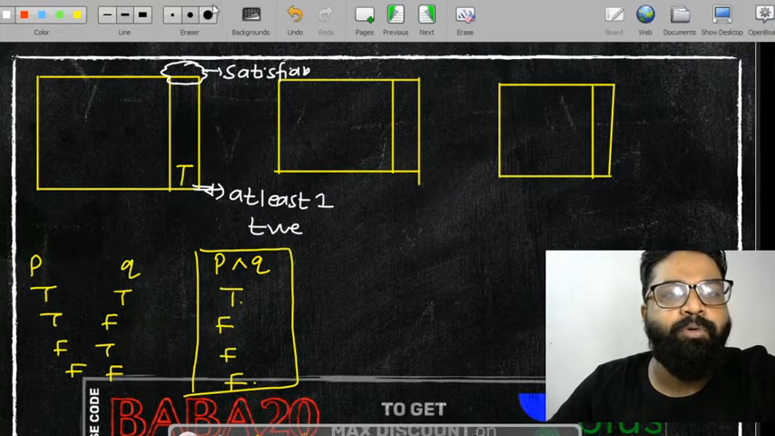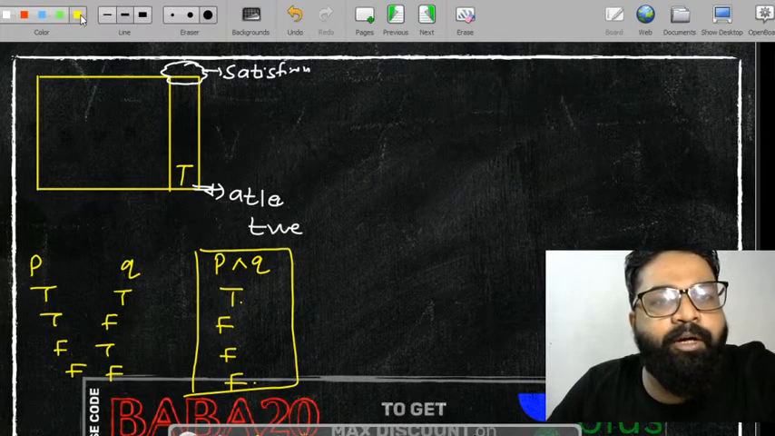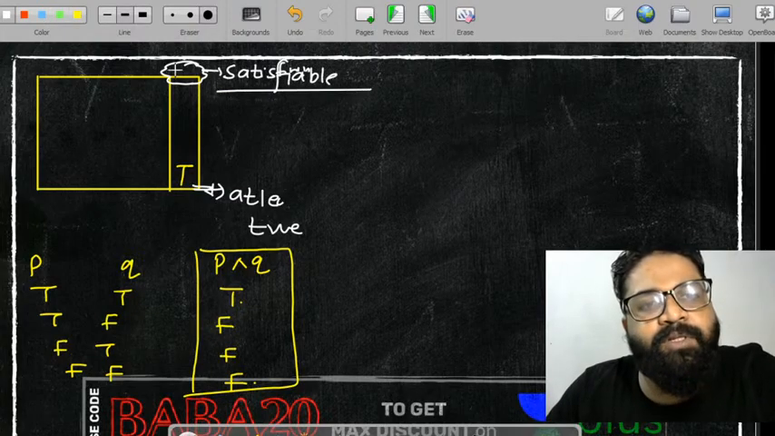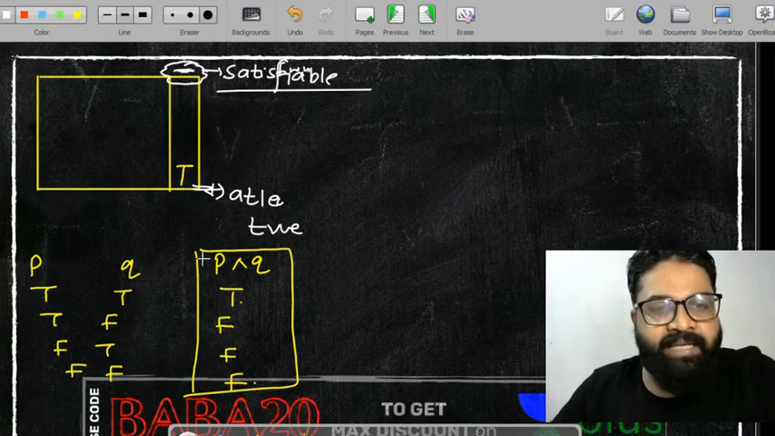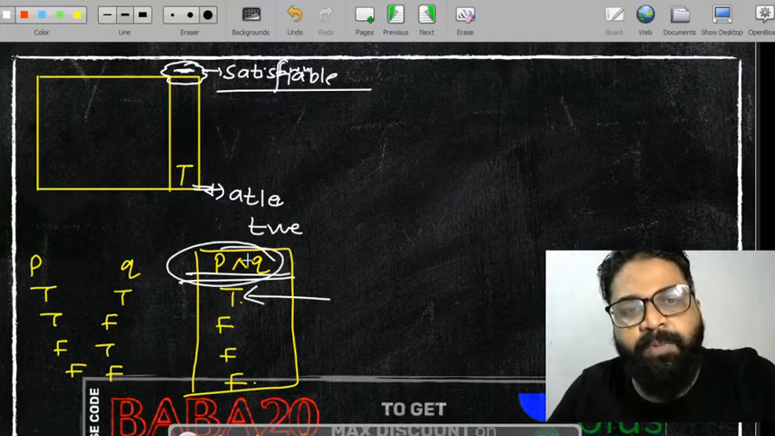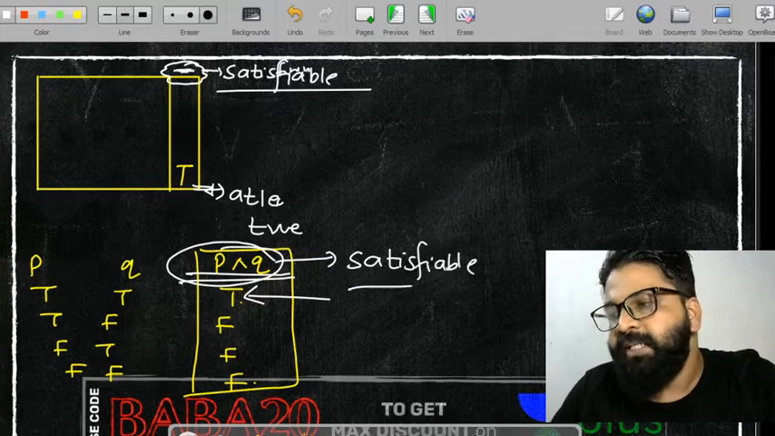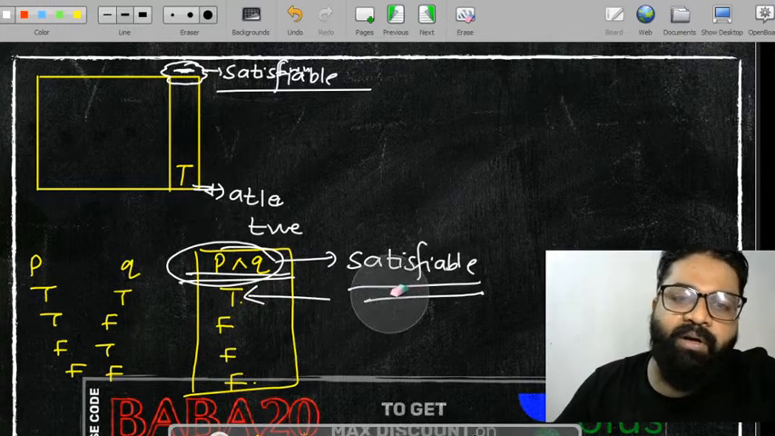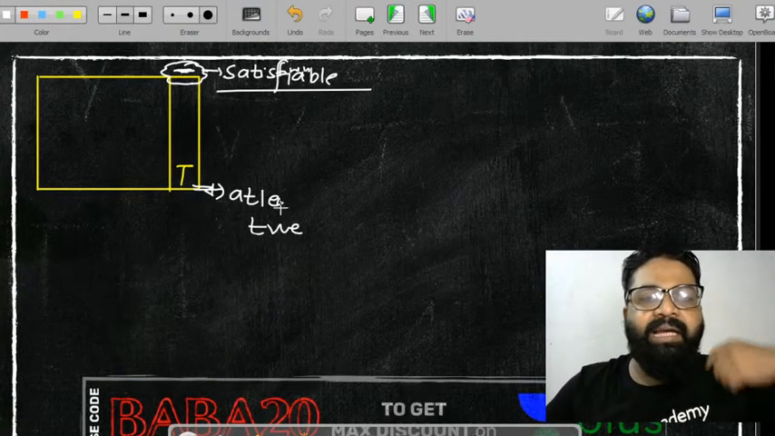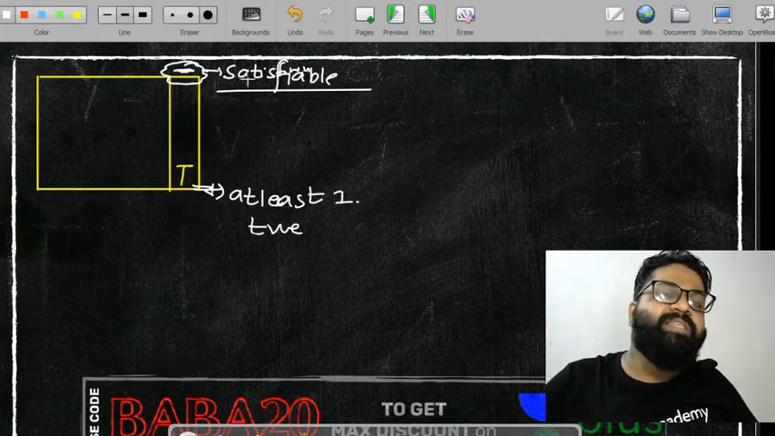Okay, try to understand. See, if there is at least one true, then this expression is called satisfiable. उदाहरण के लिए, P and Q: here I can see at least one true, so this expression is called satisfiable. Okay, समझ में आ गया satisfiable क्या है? If you see at least one true, then this expression is called satisfiable.